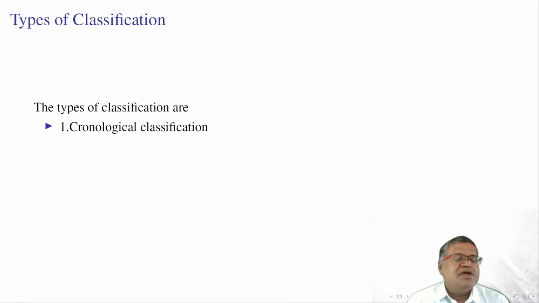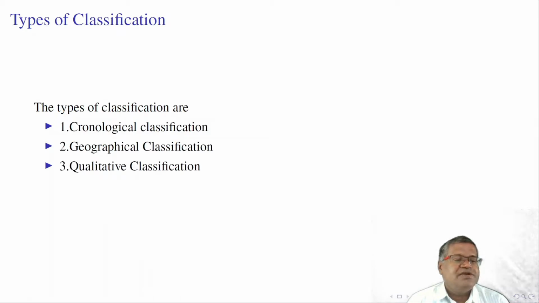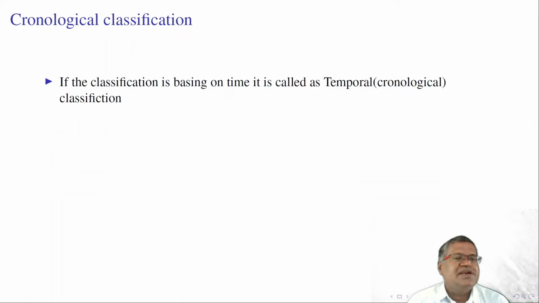Types of classification. There are 4 types of classification. First one is chronological classification. Next one is geographical classification, qualitative classification, and quantitative classification. Let us look at these classifications one by one. If the basis for classification of data is time, then that type of classification is called temporal or chronological classification.